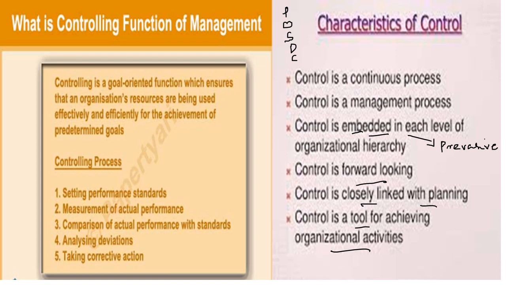Then controlling is a forward looking one. It's closely linked with planning, that I told. If you have a proper plan but you fail to control it properly, then the entire plan will go south, right? So these two things have to go hand in hand. Effective control and effective planning, both should be there, then only you will get an effective result. Control is a tool for achieving organizational activity. So these are some of the important characteristics of control, right?